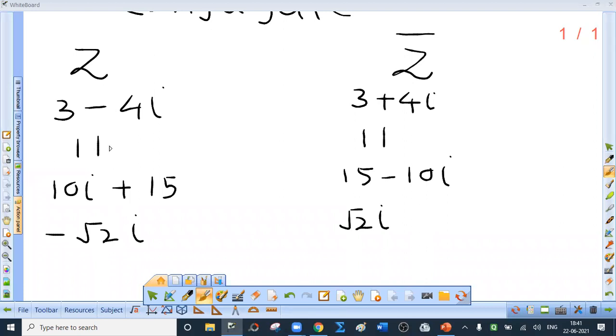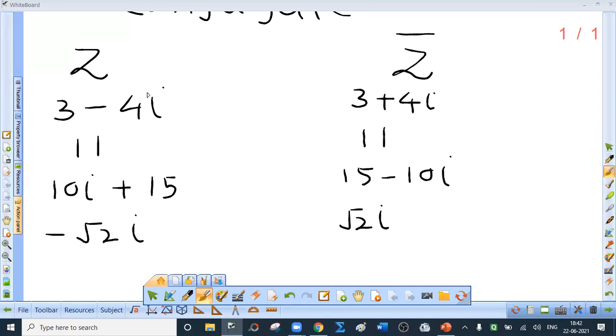What about 11? I can write 11 as 11 plus 0i. So write it as 11 minus 0i, but there is no need to write 11 minus 0i. So we say that the conjugate of 11 is 11 only. 10i plus 15, the imaginary part is 10, you have to change its sign, so it becomes minus 10. So minus 10i plus 15 means 15 minus 10i. What about this? Minus root 2i, it becomes plus root 2i. Or you may say 0 minus root 2i changes to 0 plus root 2i, that is root 2i. I hope this is clear to you.